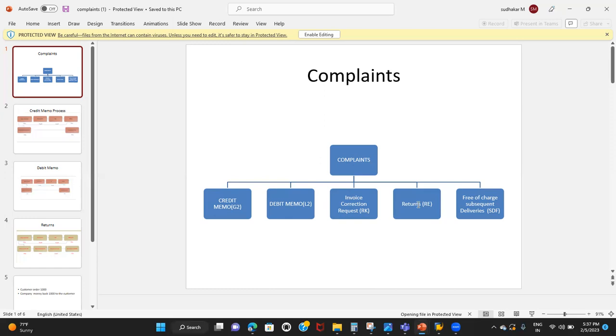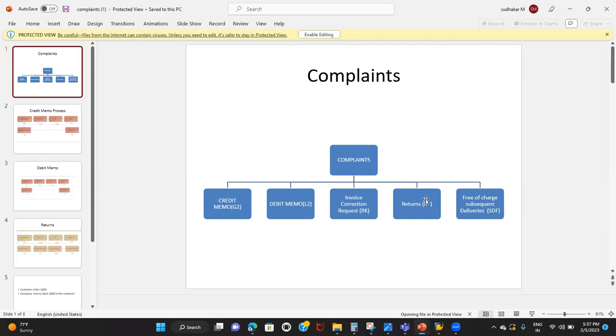Because of this credit memo, again, company receivables are getting reduced, whereas when you issue the debit memo, company receivables are getting increased. Just try to understand that. So how will returns be managed in SAP? First of all, we need to create the normal order, delivery, billing, everything same as the normal process. Then we need to issue the returns also, right?